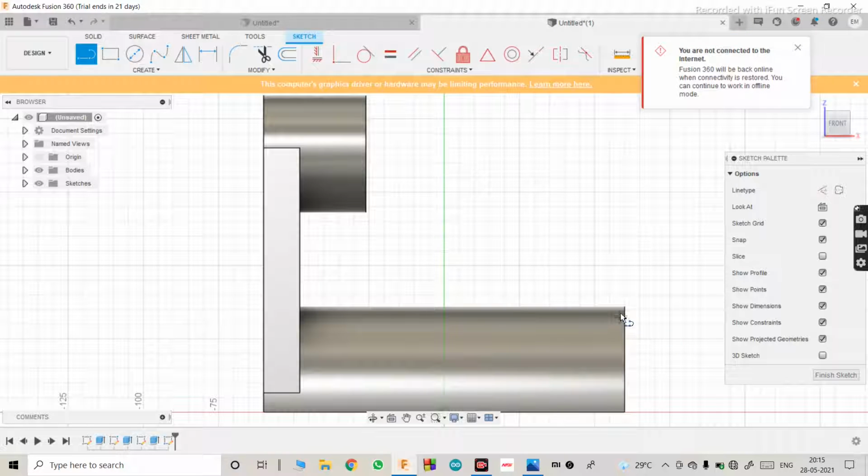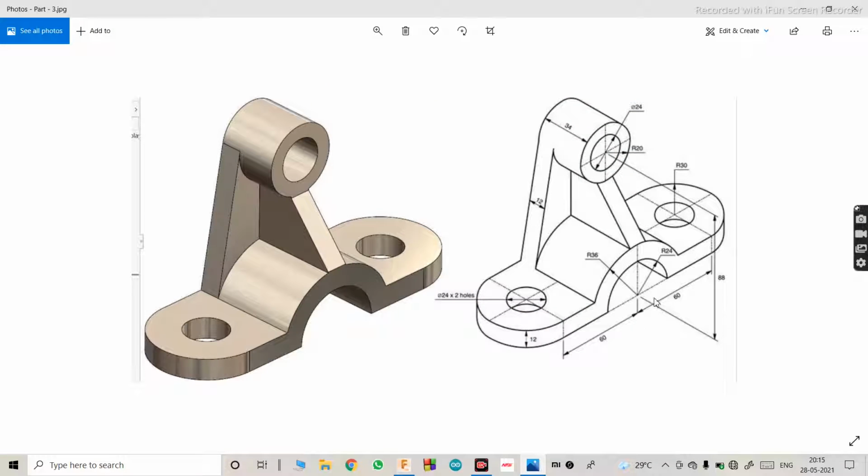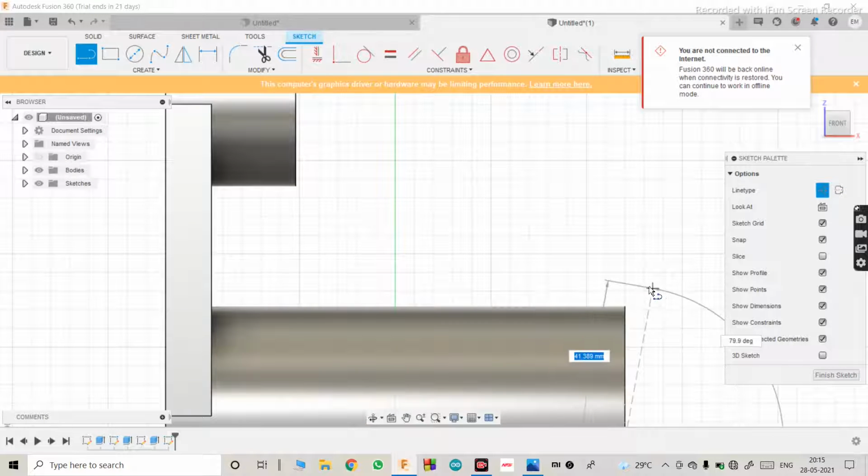Again, it won't select the proper corners, so make it construction. And make the radius as 36, as you can see. Enter.